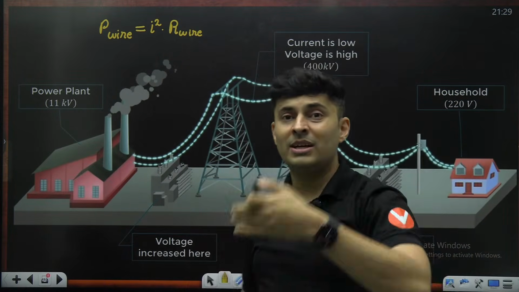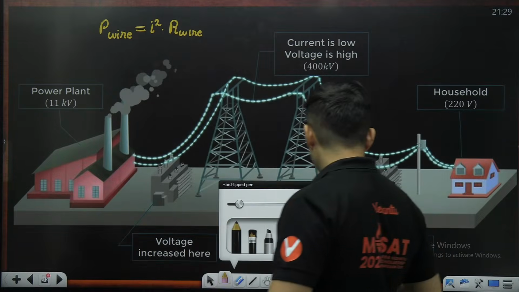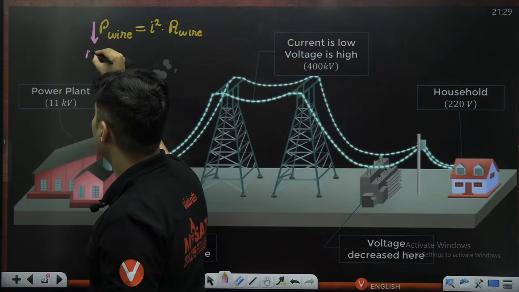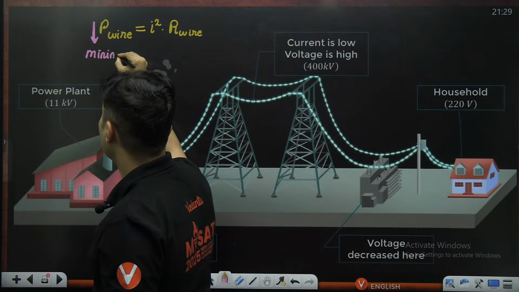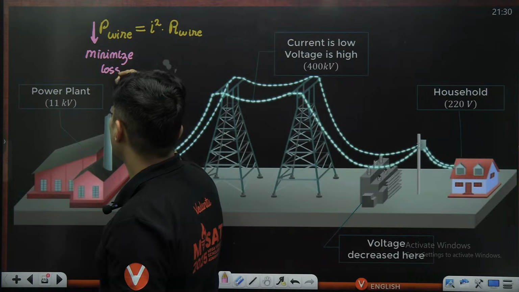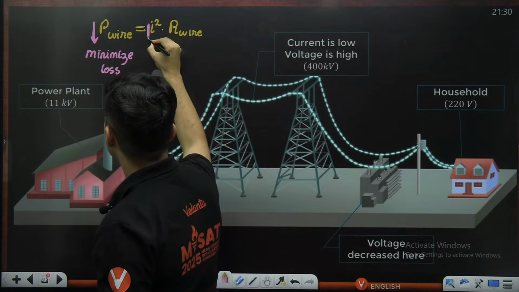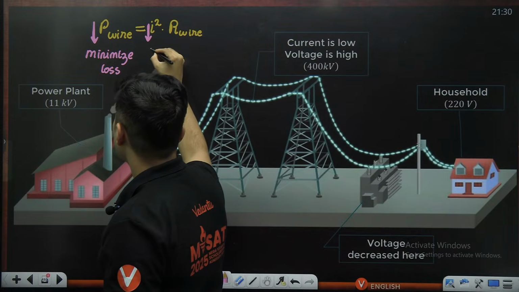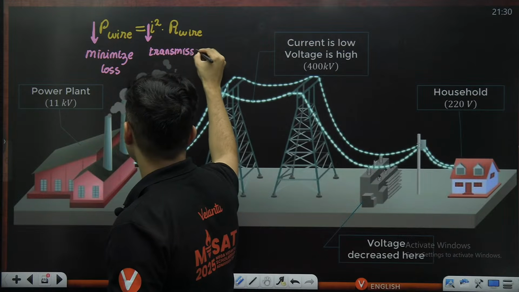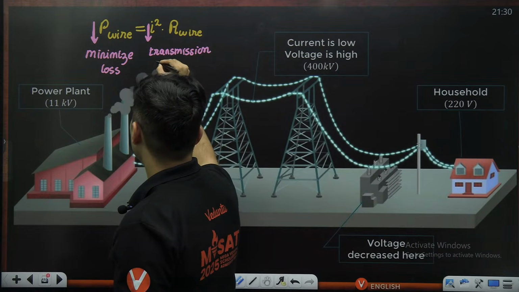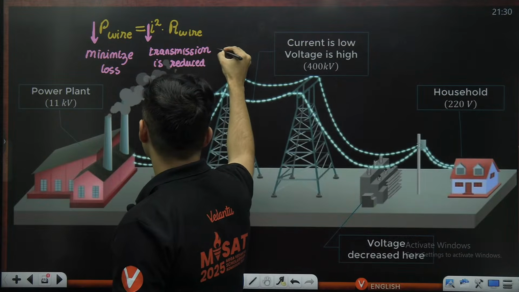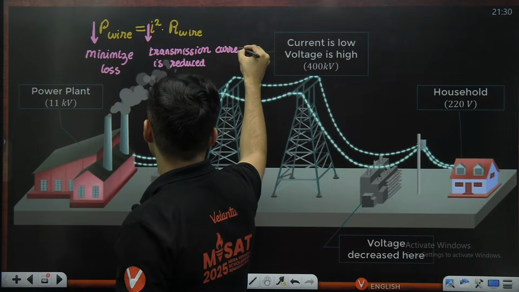So you want to minimize the loss. Minimize what? The loss. So what will you do? You will obviously minimize the current. So the transmission current is reduced.